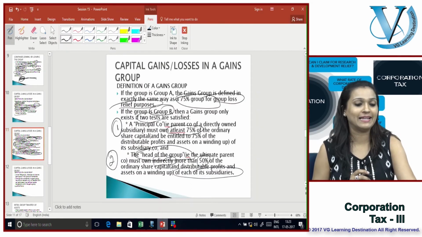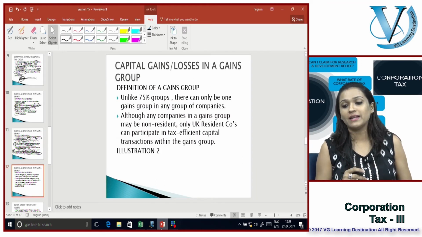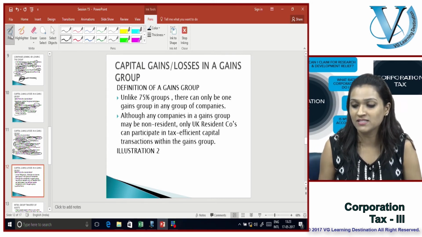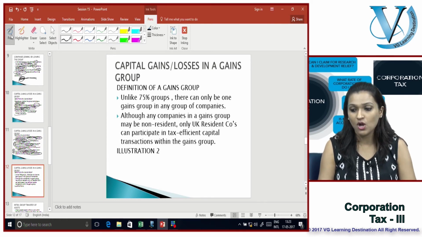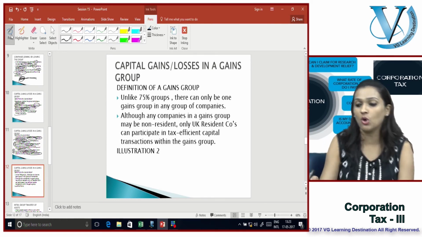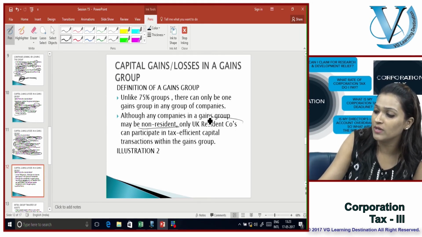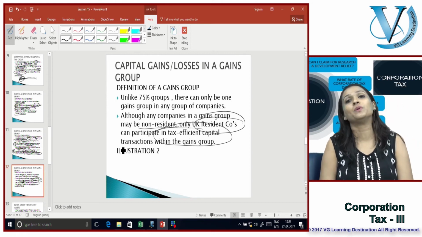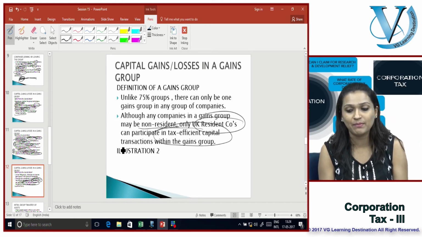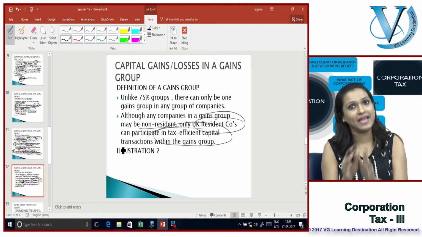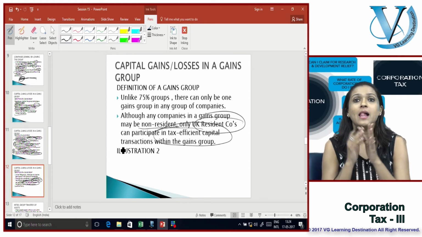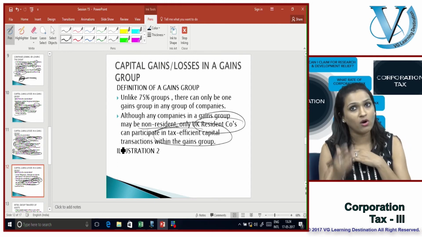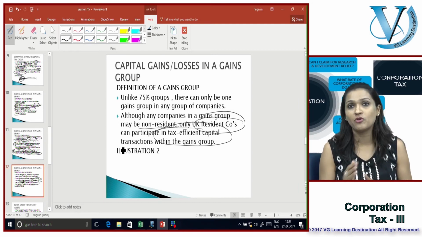So how do I claim it? Now that I know the conditions, what about these gains groups? Unlike the 75% group, there can only be one gains group in any group of companies. Although any companies in the gains group may be non-resident companies, only UK resident companies can participate in tax efficient transactions within the gains group. So very simply, I now have a gains group, and even as a group B they can participate, not in loss reliefs but in intergroup transactions.